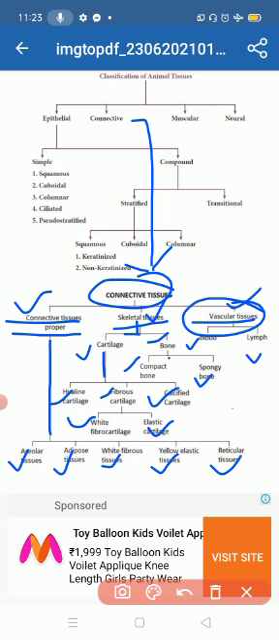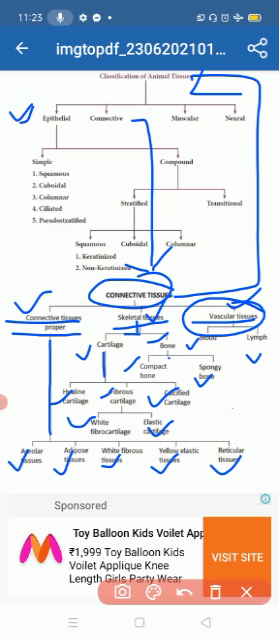It means that animal tissue is first divided into four forms: epithelial, connective, muscular, and neural. Epithelial tissue is divided into two forms, simple and compound. Simple tissues are four types in your book, but here I have written five types: squamous, cuboidal, columnar, ciliated, and pseudostratified. Compound is stratified and transitional. Here: squamous, cuboidal, columnar, keratinized, and non-keratinized.